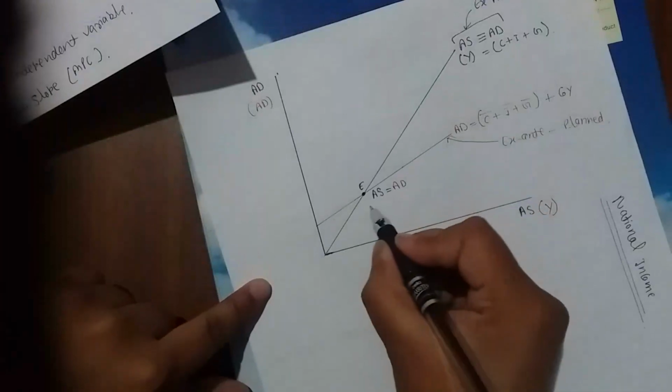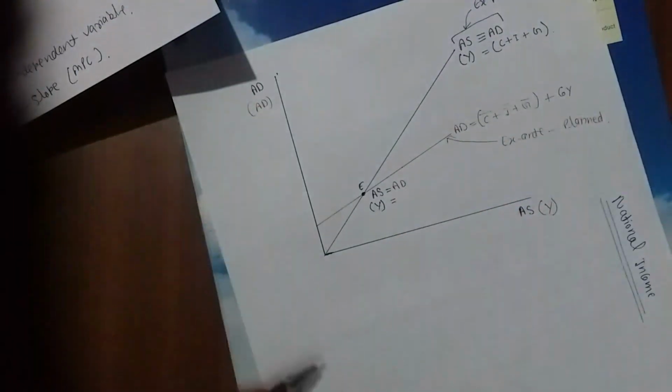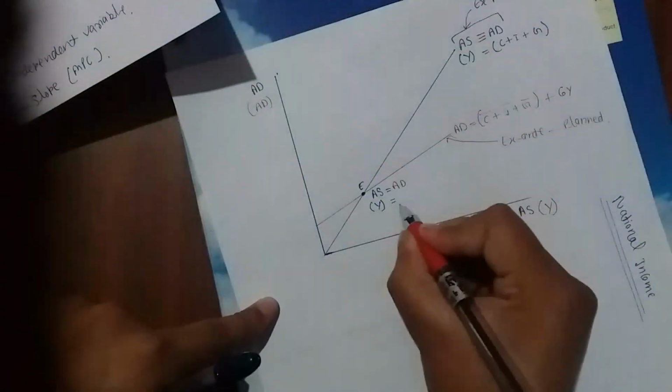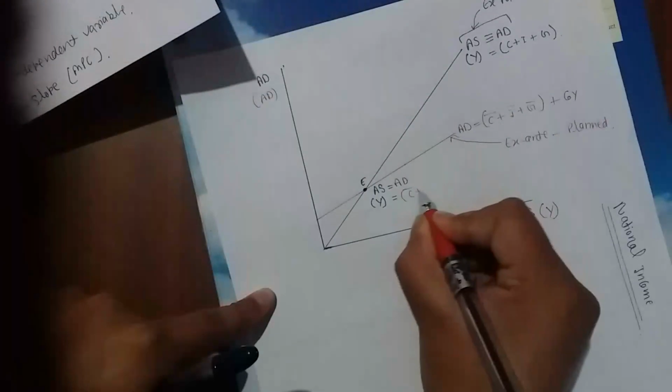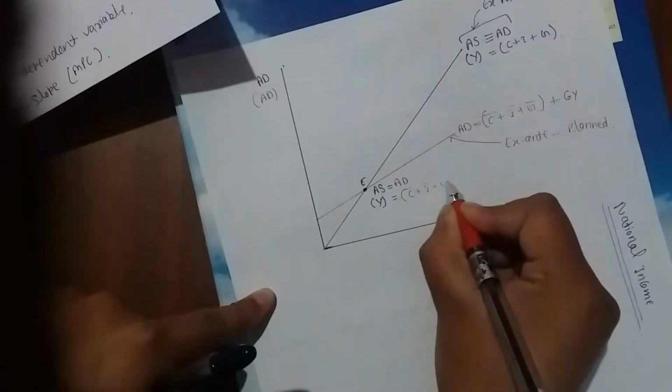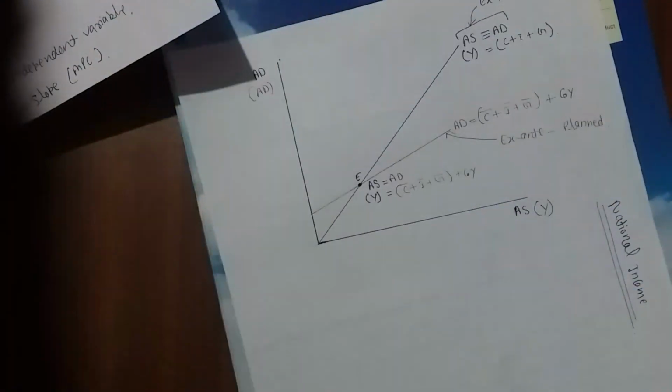Aggregate supply, we can write it Y, and aggregate demand is equal to consumption plus investment plus government expenditure plus C naught Y. Okay.